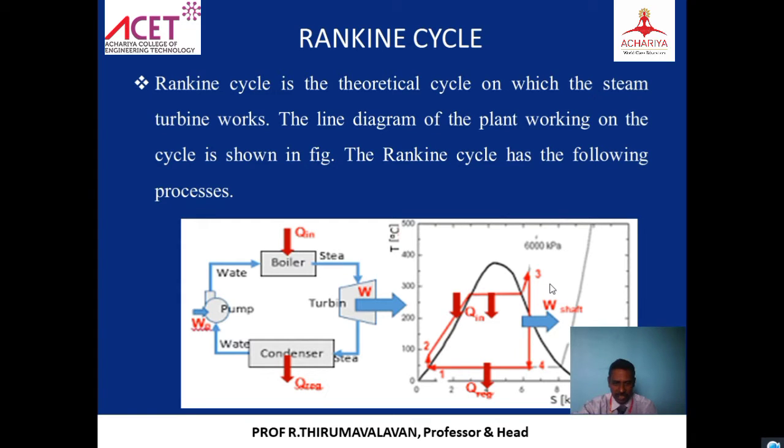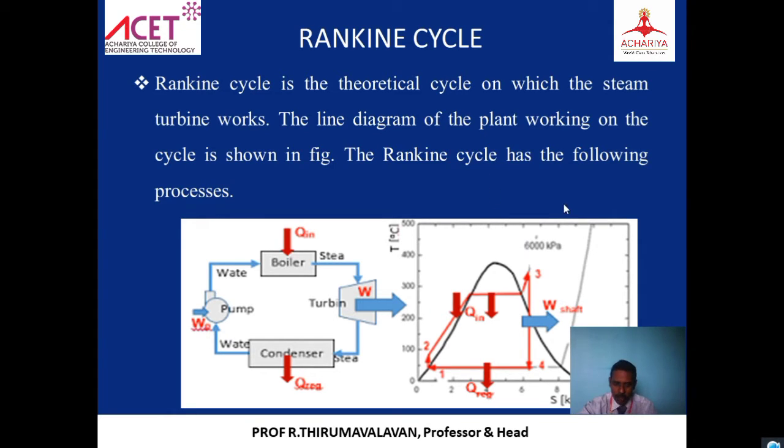Enthalpy starts increasing. Then 3 to 4 is the work done. And then 4 to 1 is going to be a condensation process. So that is a cycle. 1, 2, 3, 4 is a cycle. That is what we call a vapor power cycle.